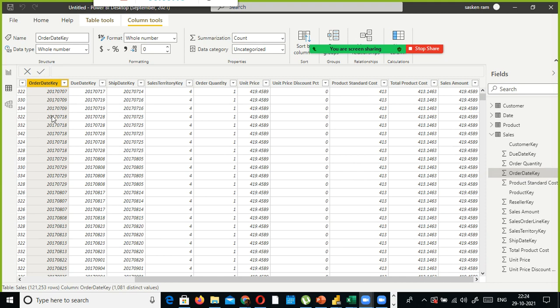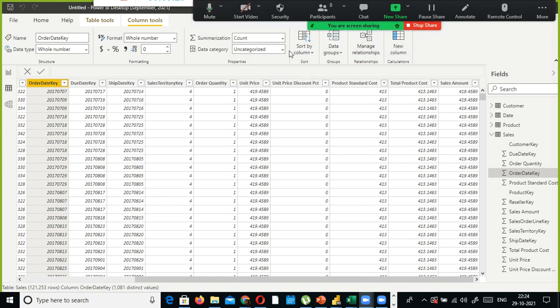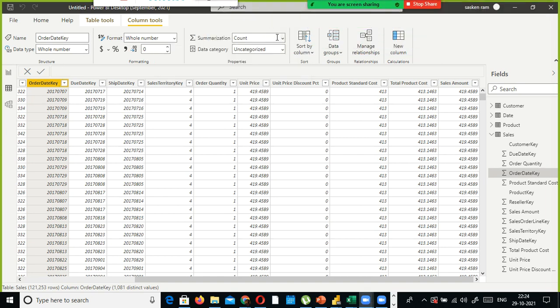If you take average on this column, does it make any sense? No, right? So you just go here. We selected order date key, and on top it shows order date key as a whole number. Fine, let it be a whole number because it cannot be a decimal. And we say, don't summarize.